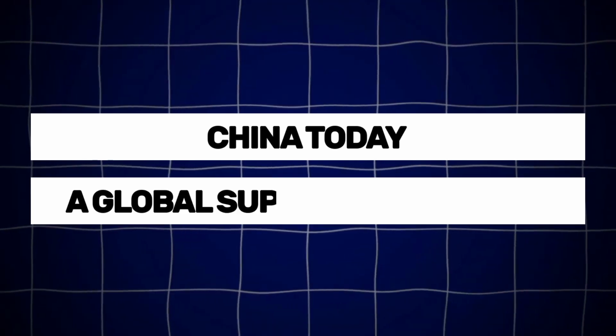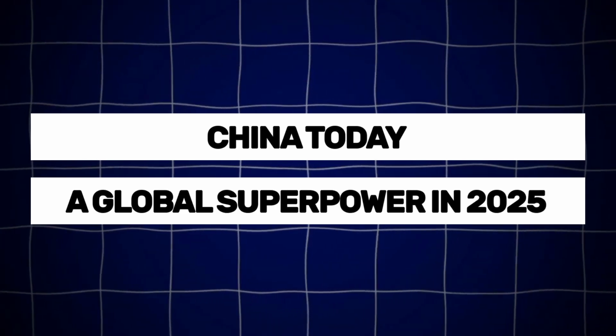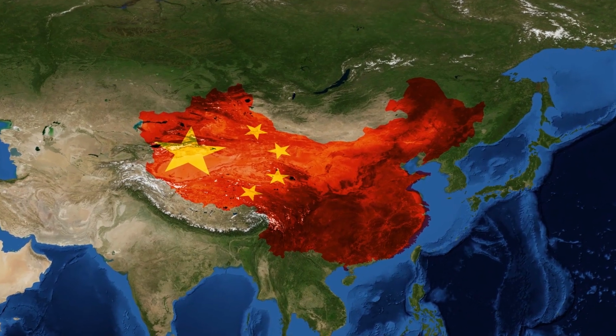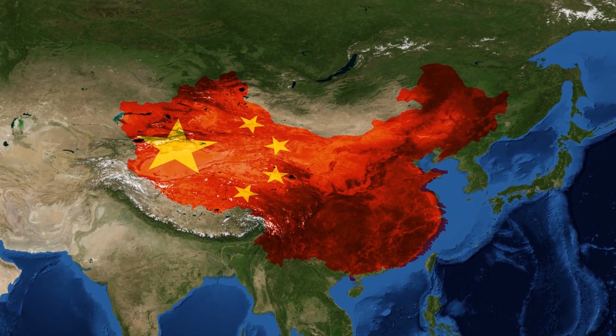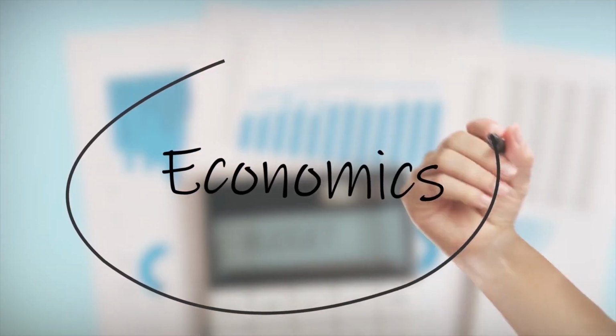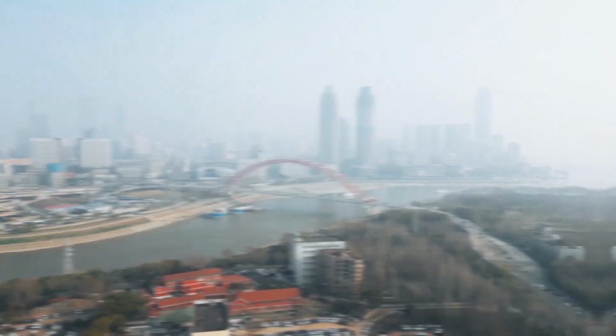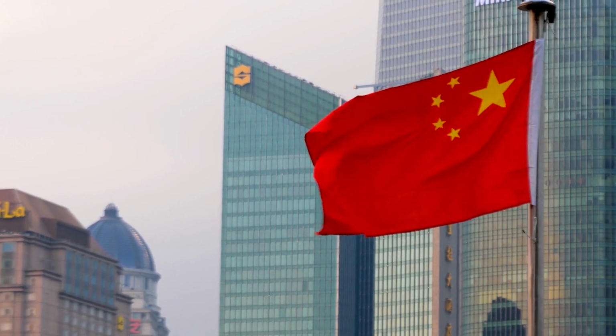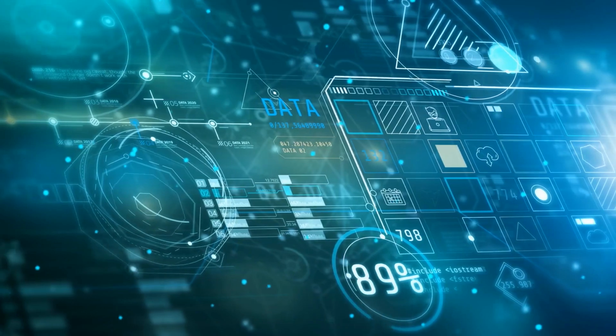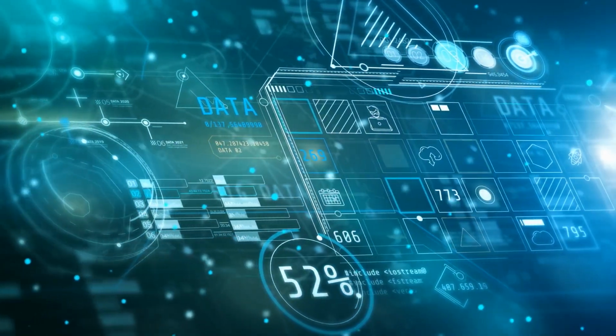China today, a global superpower in 2025. As of 2025, China has solidified its position as a global superpower, exerting significant influence across economics, technology, politics, and the environment. Under the leadership of President Xi Jinping, who has been in power since 2013, China has focused on becoming the world's leading power, surpassing the United States in critical sectors like technology and manufacturing. Xi's leadership has been marked by various reforms, strengthening China's role as a major global player.